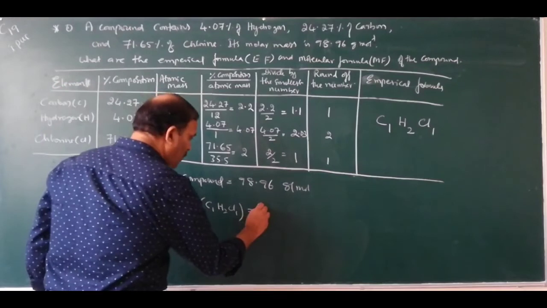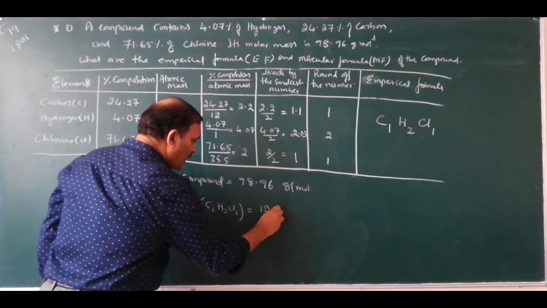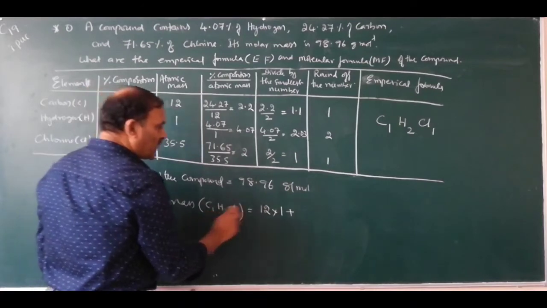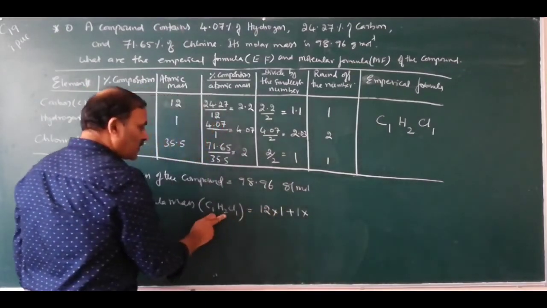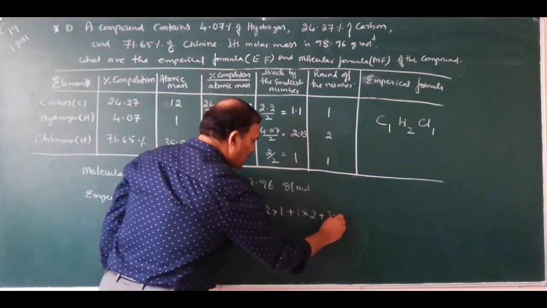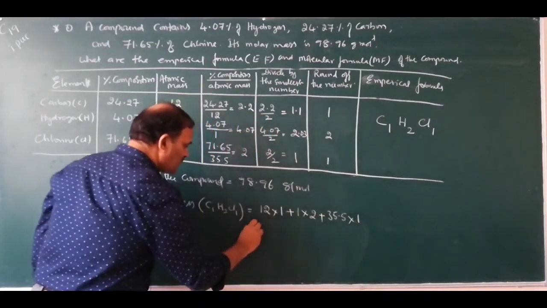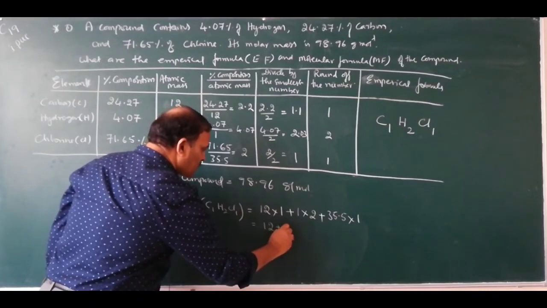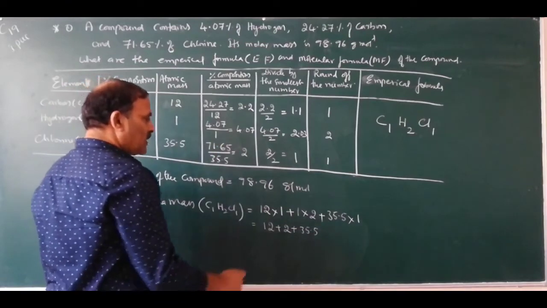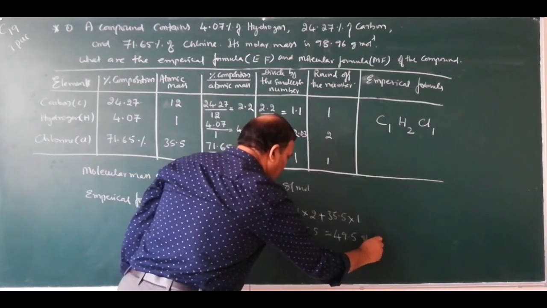Multiply the atomic masses of each of the elements by their numbers and then add. Atomic mass of carbon is 12 into number of carbon atoms is 1, plus atomic mass of hydrogen is 1 into number of hydrogen atoms is 2, plus atomic mass of chlorine is 35.5 into number of chlorine atoms is 1. So this equals 12 plus 2 plus 35.5. So this is 49.5 grams per mole.